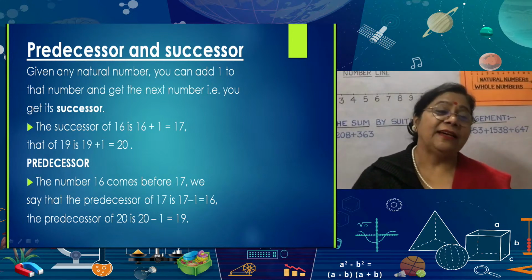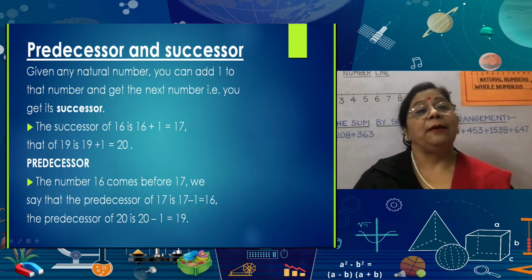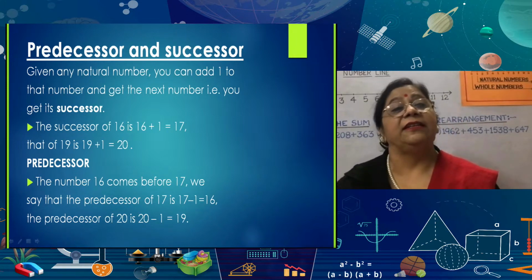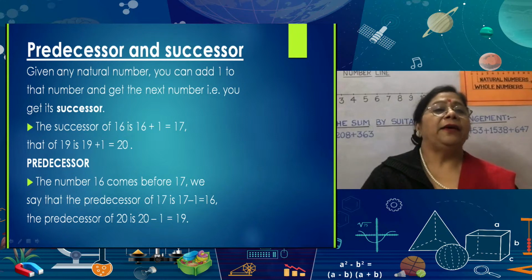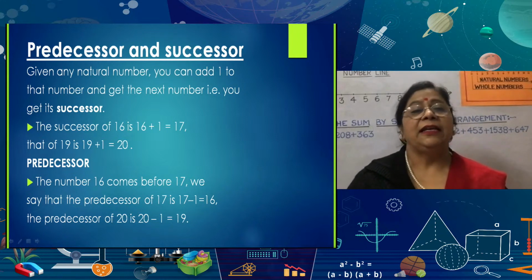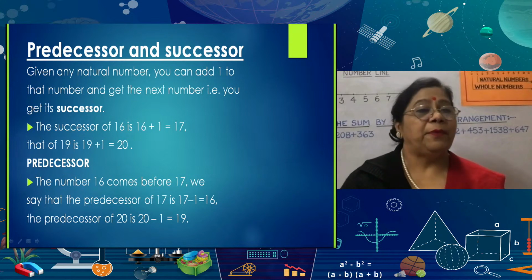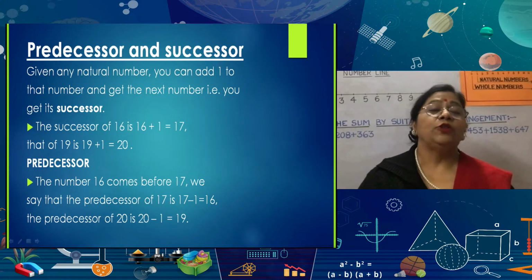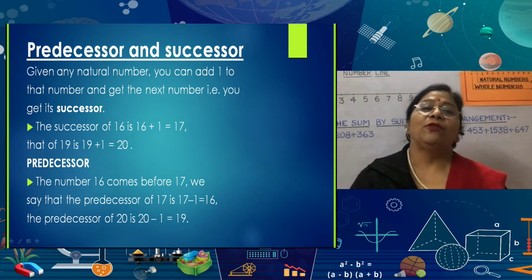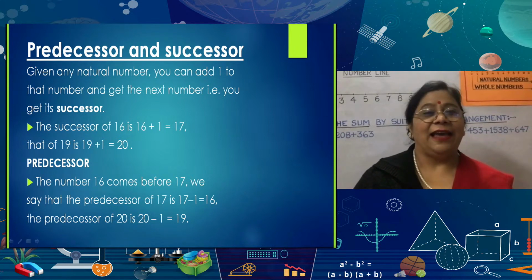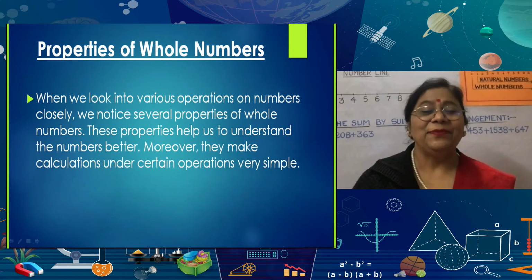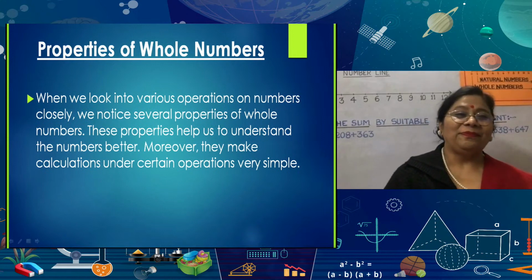What about predecessor? The number 16 comes before 17. So we say that the predecessor of 17 is 17 minus 1, that is equal to 16. And the predecessor of 20 is 20 minus 1, that is equal to 19. I think the concept is clear. Yes, ma'am. Very much clear.